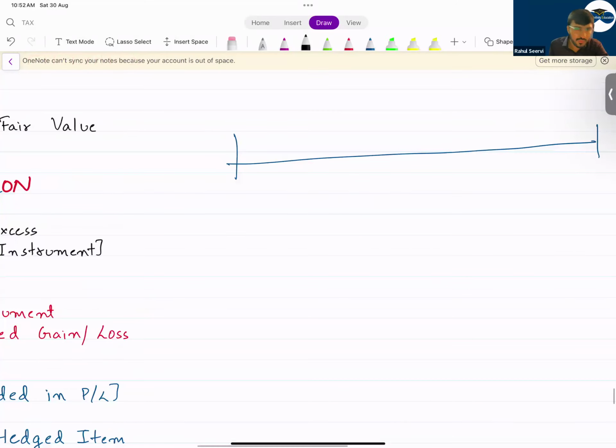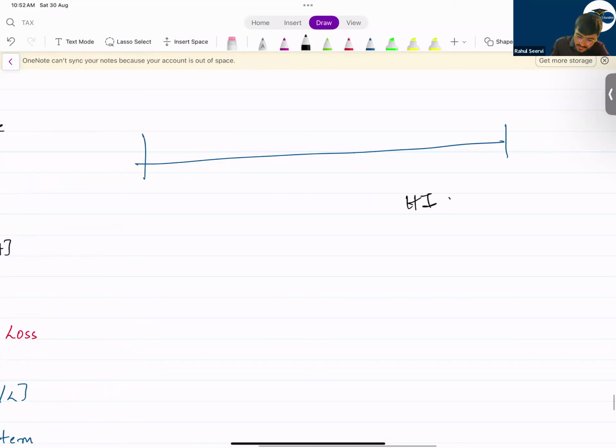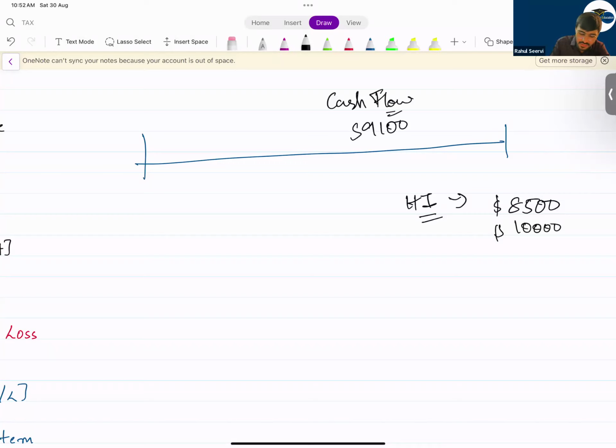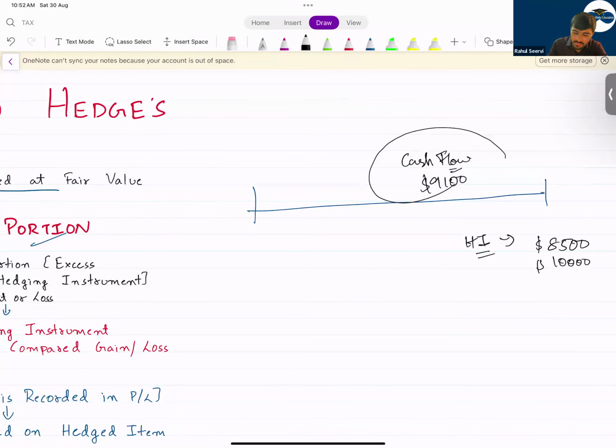See here now. In cash flow hedge, if I say today the hedging instrument has a value of 8,500 or has a value of $10,000. This is the hedging instrument. Now I say that you have a fair value increase of 9,100. How much is the increase here? 9,100. Now what should we compare? We should compare the hedge item and the hedge instrument.